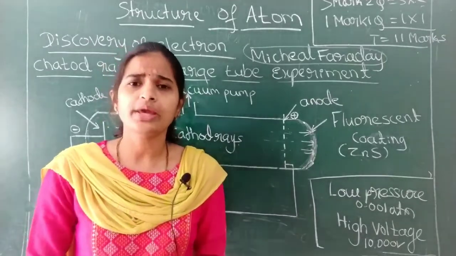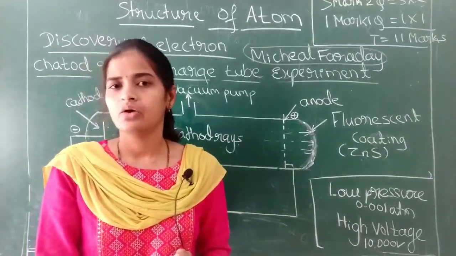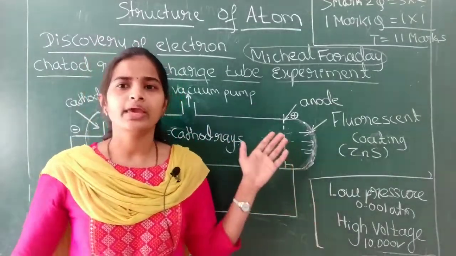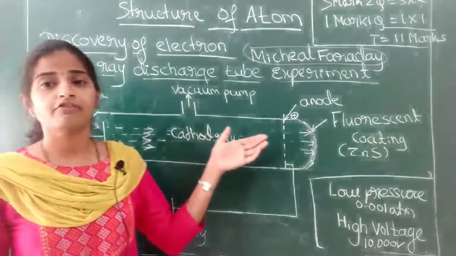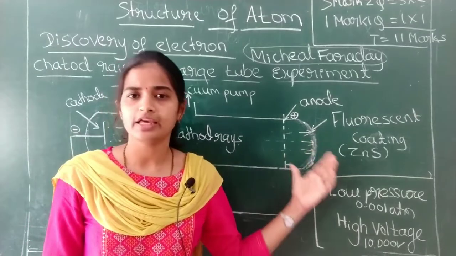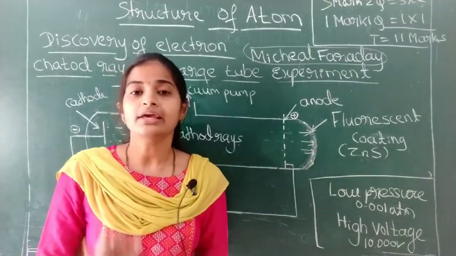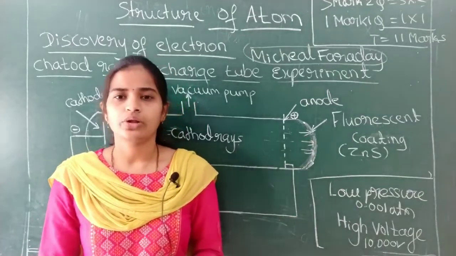Got it? In today's class, we have started with the chapter Structure of Atom. With the introduction, we have studied the discovery of the electron by the cathode ray discharge tube experiment, and also the properties of the cathode rays.